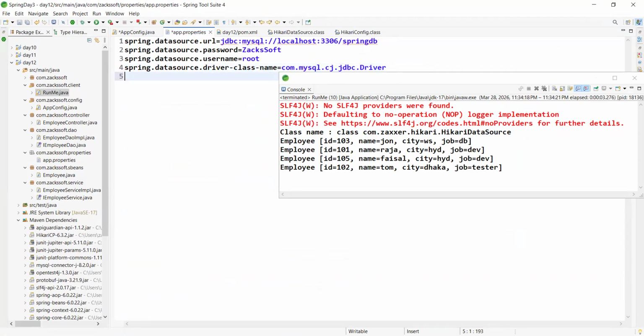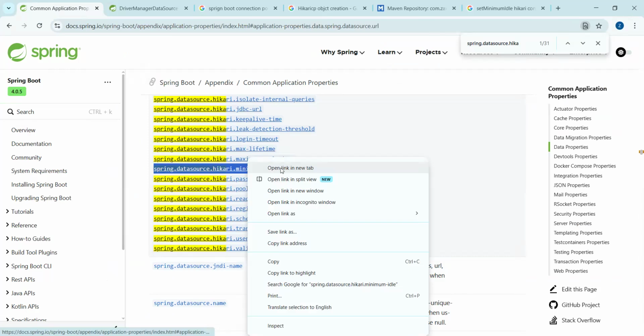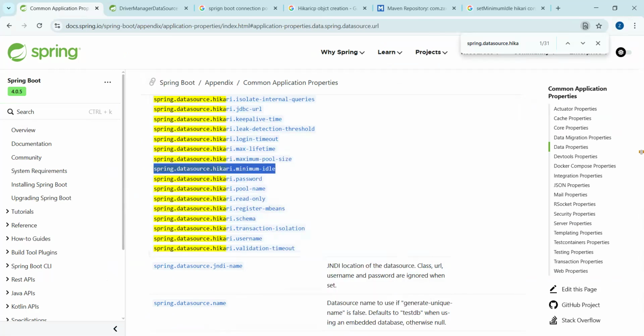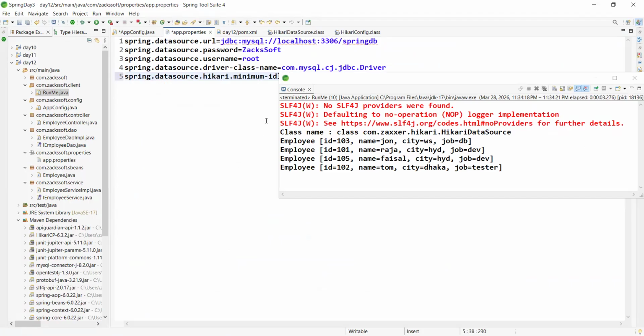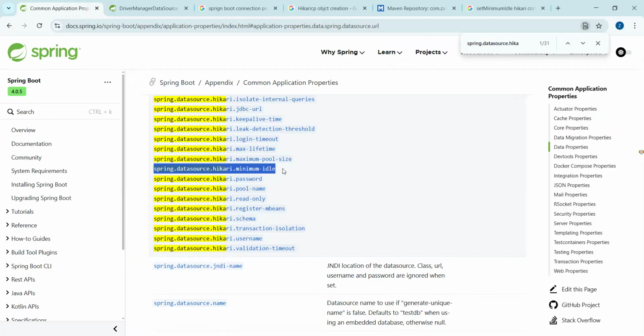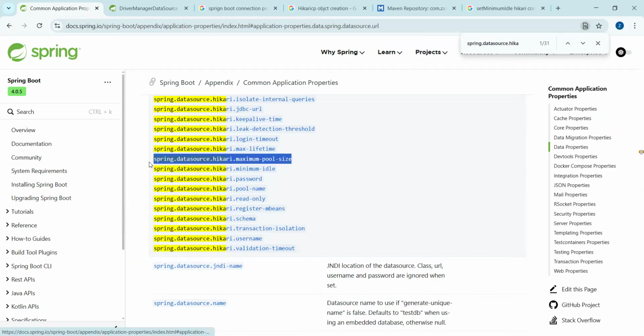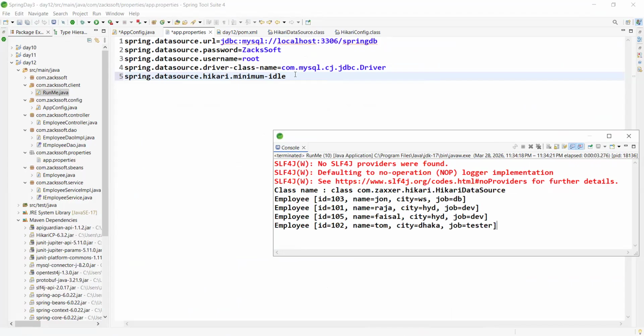Yeah. Okay. Just wait 1 minute, let me test some property here. Though we are not using it at this time, what does minimum idle mean? I hope you got this point, right? Do I need to explain in Spring Boot again? Maximum pool size, right? Like minimum idle, consider always 2 or 3 should be available.